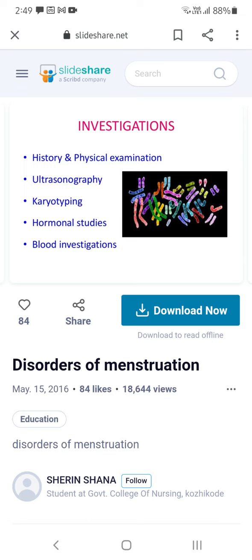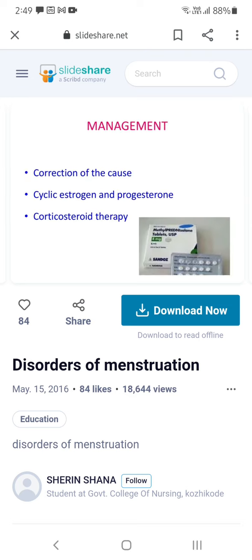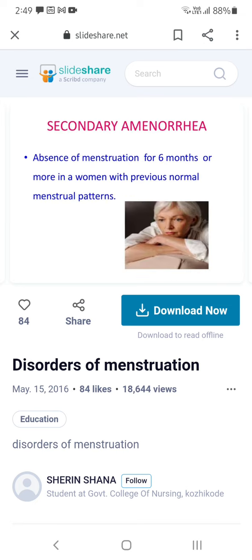For investigations, history and physical examination, ultrasonography, karyotyping, hormonal studies and blood investigations can be done. For management, mostly we have to correct the causes. Where there are major causes, surgical correction should be done, and estrogen and progesterone should be given. Corticosteroid therapy can be given for the patients. So what is secondary amenorrhea?